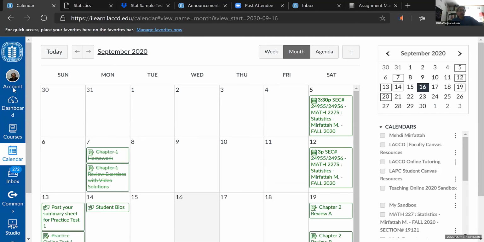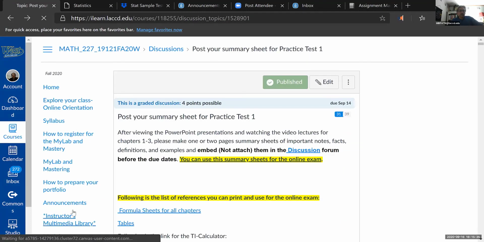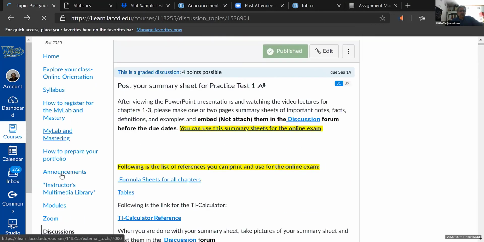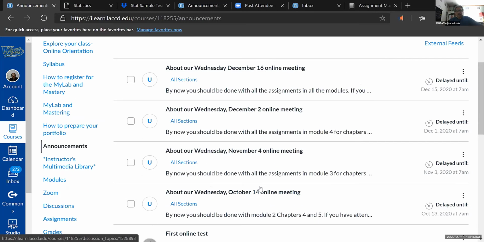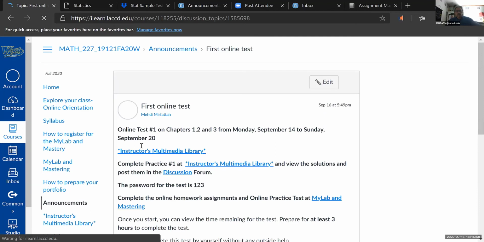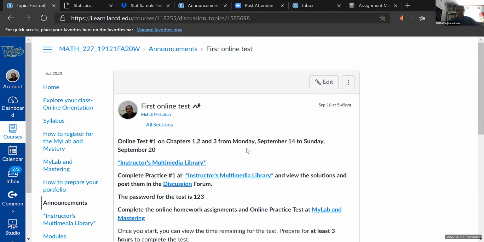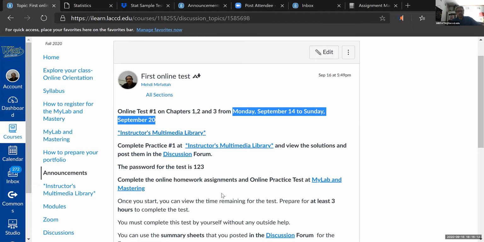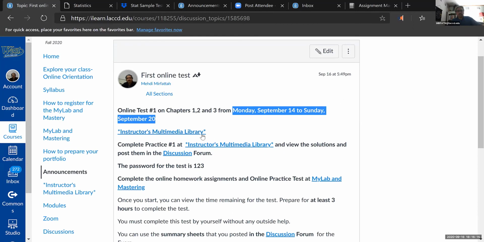If you go back to the class announcements, I just made one announcement earlier about your first exam. Read the class announcements regularly, please. It's right here. If you click on class announcements, you see the announcement about the first exam. This is the first online test. As I mentioned before, you can only take the online test during this time. It's assigned to you. You have until September 20th. You want to definitely cover the practice test here and also do the online practice test. The online practice test is very similar to this test. And there is a password to get into the test.